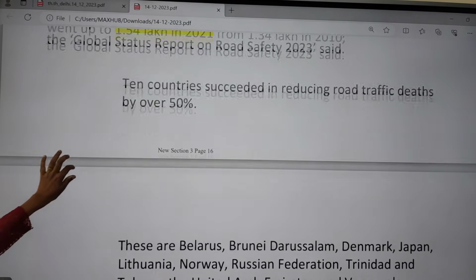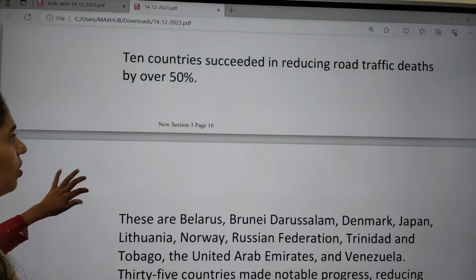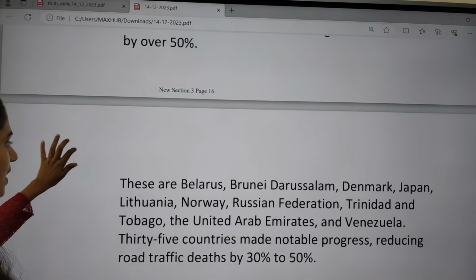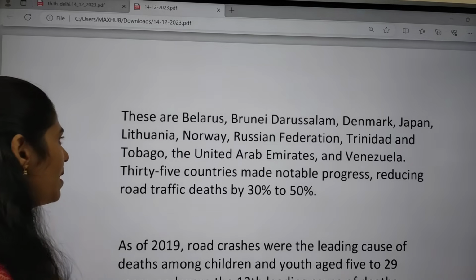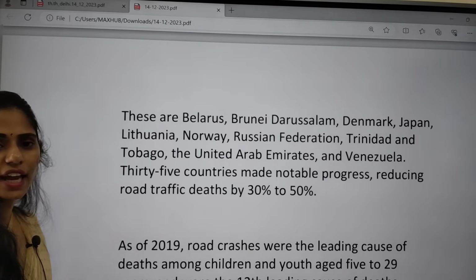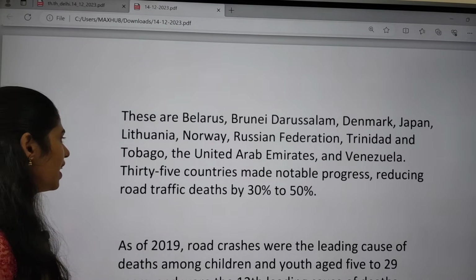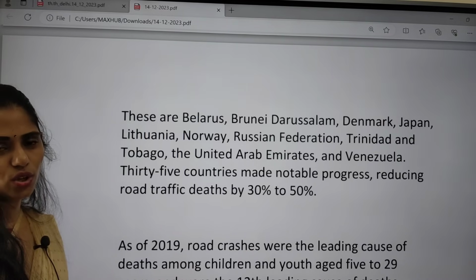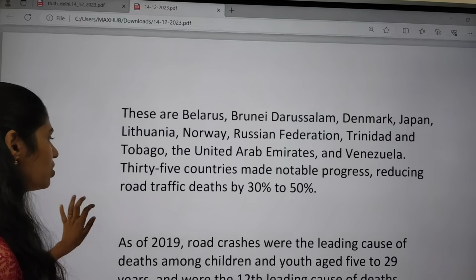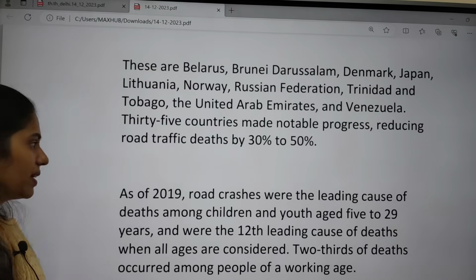Some countries succeeded in reducing road traffic deaths by over 50%, for example Belarus, Brunei, Denmark, Japan, Norway, Russia, Trinidad and Tobago, UAE, Venezuela. These countries showed a lot of progress by reducing these deaths by 30 to 50%.